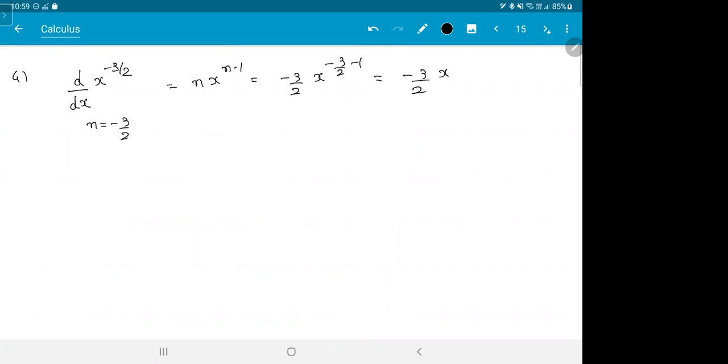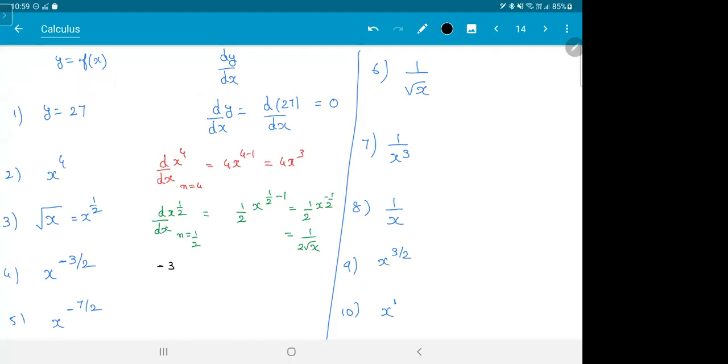Fourth one, no? d by dx of x power minus 3 by 2. n is minus 3 by 2. So formula is n into x power n minus 1. So minus 3 by 2 x to the power of minus 3 by 2 minus 1. So minus 3 by 2 x to the power of minus 5 by 2. Minus means it will go to the denominator, x power 5 by 2. You can leave the answer like this. Check out the fourth one. Fourth answer is minus 3 by 2 x to the power of 5 by 2 in the denominator.